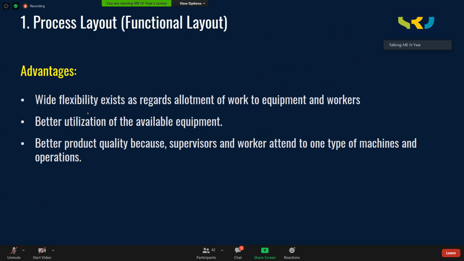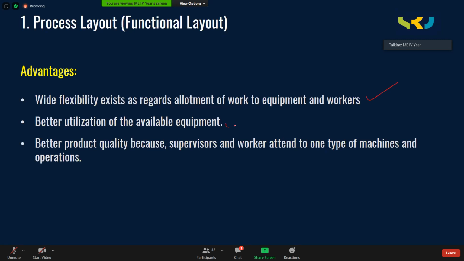Advantage: wide flexibility exists as regards allotment of work to equipment and workers. There is flexibility. That means irrespective of the operation it needs, any product can be allowed into this layout. We take that product to the particular section. First operation on milling means we take it to the milling section. Second operation lathe means we take it to the lathe machine. So there is much flexibility here to deal with a different variety of products.